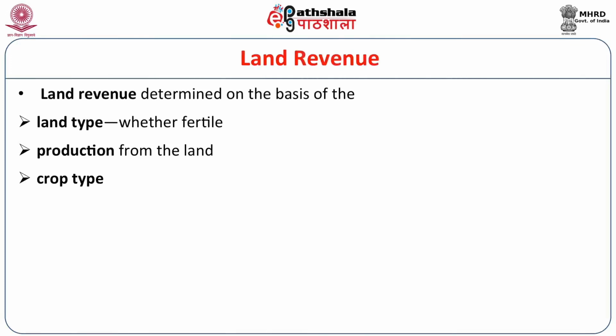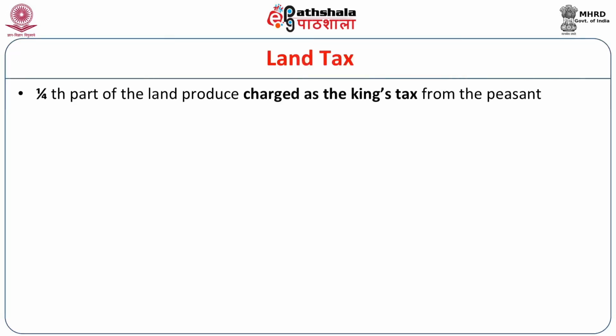Number 3, crop type. What type of crop, millet or other, barley or wheat or rice, paddy, vrihi, what type of crop was produced? Cotton crop, that is cash crop, what type of crop? Taking into consideration all these factors, land revenue was determined, and in this connection what we get? 1/4 part of the land produce was charged as the king's tax from the peasant.